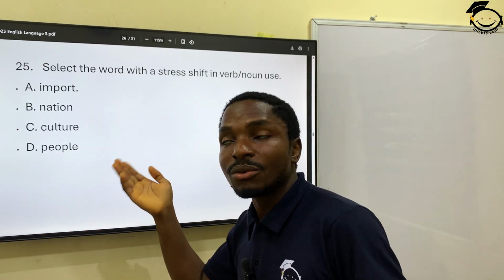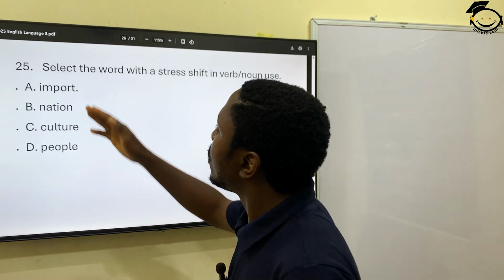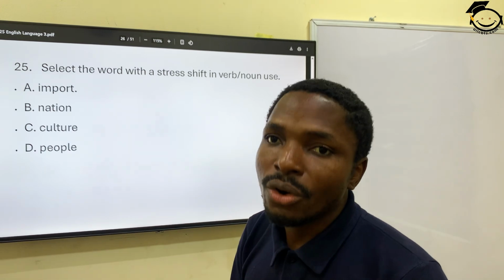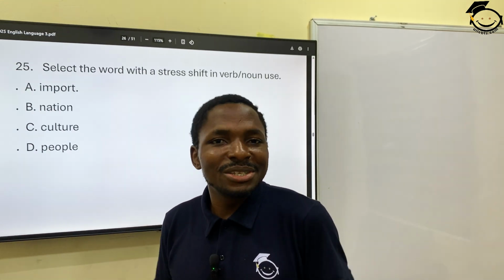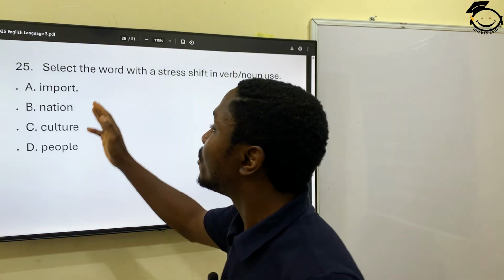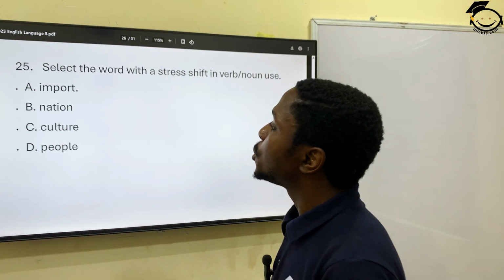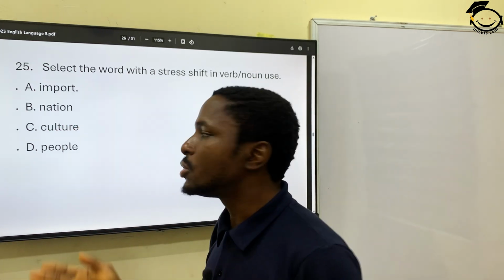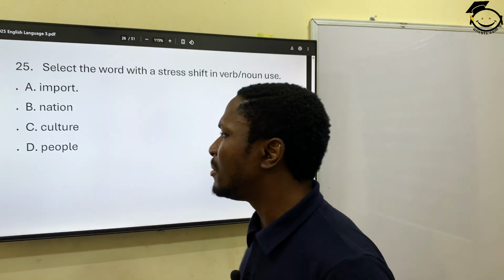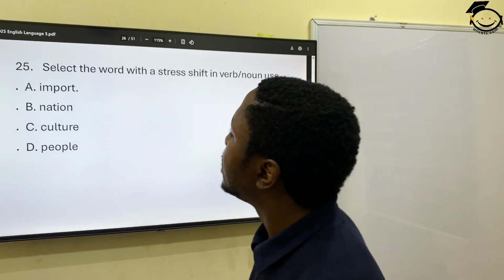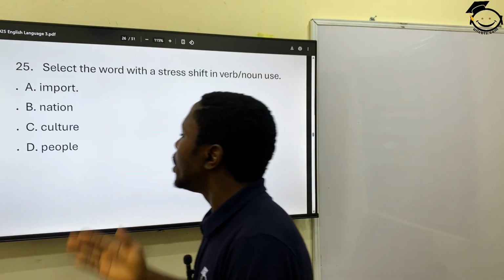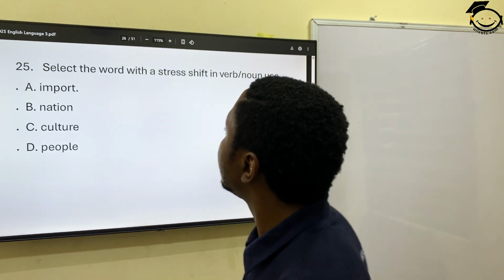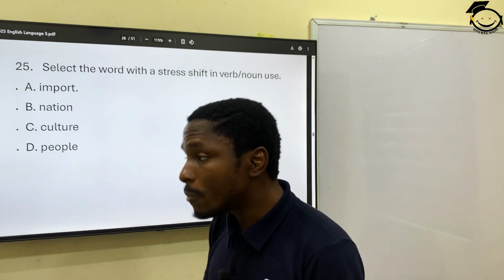We mentioned something like this in question 22. Which one of these options has the sound shift when you are using it? It's definitely import. You can say import or import. So the stress shift is used for this word import. So we have nation, culture, people. These ones don't shift, because you don't use people differently as a verb or an adjective. So the sound is often the same with people, culture, and nation. But for import, it will shift depending on how you use it.